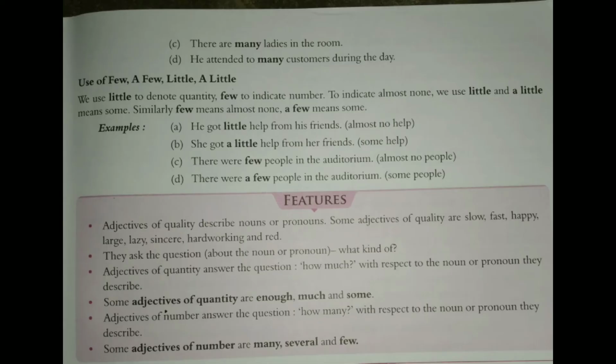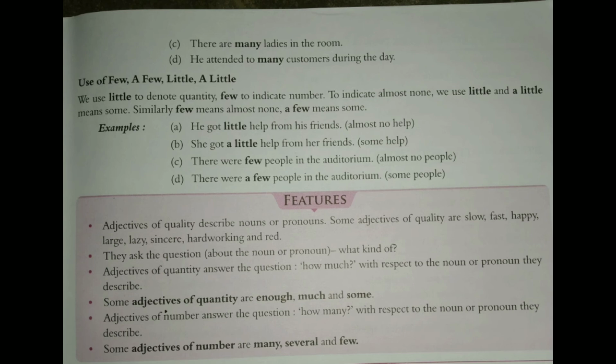Number C. Come to the next page, page number 29. Number C. There are many ladies in the room. Ladies can be counted, so they are countable. Hence we use many, not much. Number D. He attended to many customers during the day. Again, customers are persons that can be counted: two customers, four customers, 10 customers. So as customers are countable, we use many here.